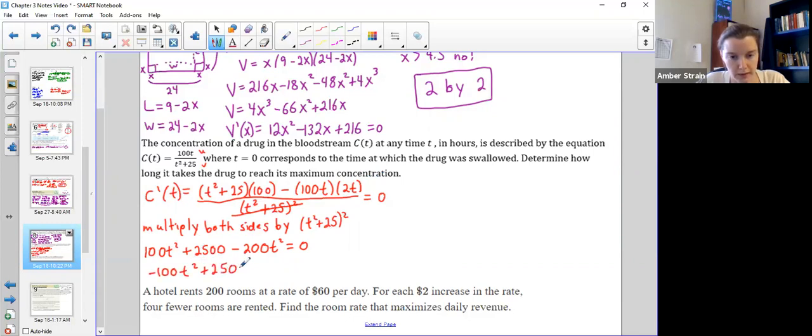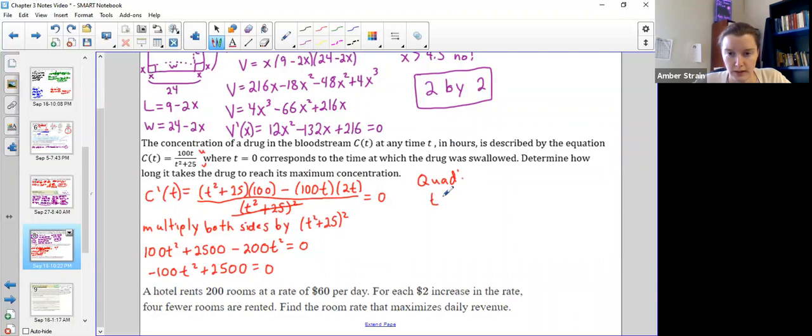And you could go about this a couple ways. You could solve it by hand by isolating the t squared and square rooting. Or since you have it handy, let's go ahead and use that quad program again with an a of negative 100, the b of 0, and the c of 2,500. Boom, answer.